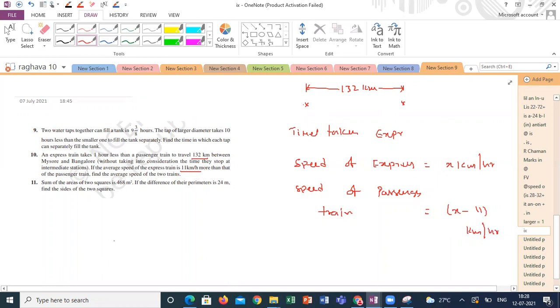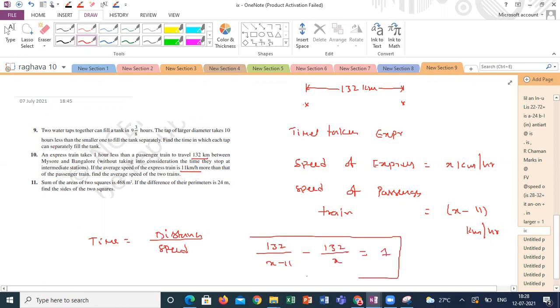Now, find the average speed of both the trains. What is the time formula? Distance by speed. So which will take more time? The passenger train will take more time. So 132 by x minus 11 minus 132 by x will be equal to 1 hour. Is my equation correct?